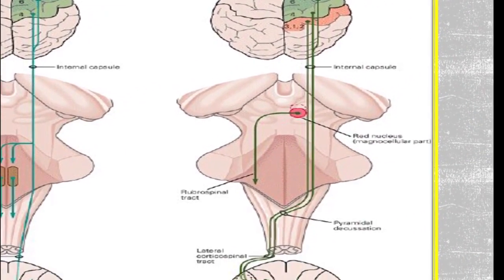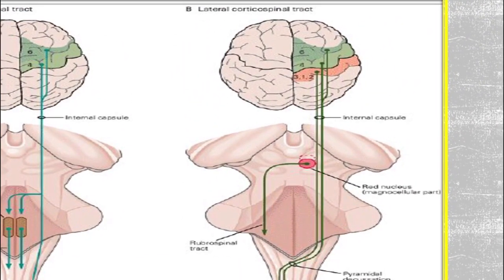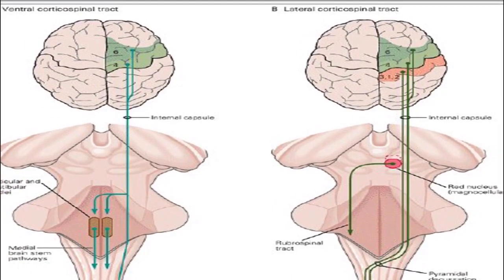Now, this part is the lateral corticospinal tract. First, the ventral corticospinal tract originates mainly from areas 4 and 6, meaning primary motor cortex and premotor cortex. The lateral corticospinal tract originates from areas 1, 2, 3, 4 and 6: primary motor, premotor as well as somatosensory cortex, right.